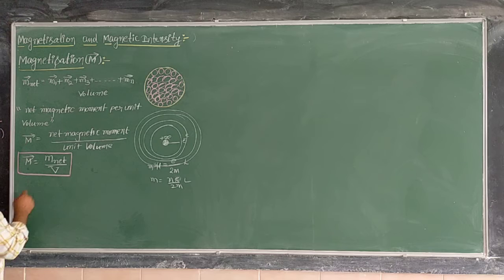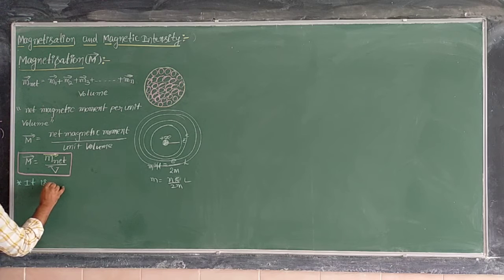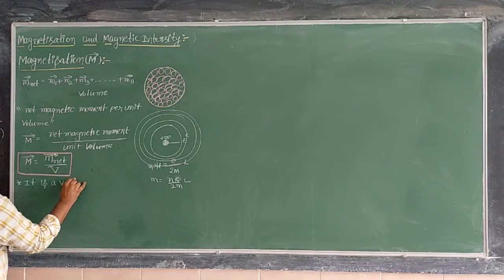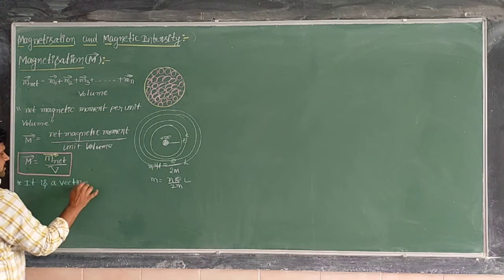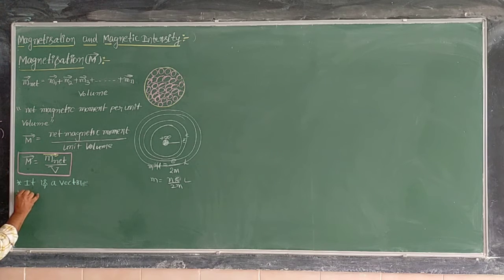Here, net magnetic dipole moment is what type of quantity? It is a vector quantity. Magnetization, or intensity of magnetization, is also a vector.